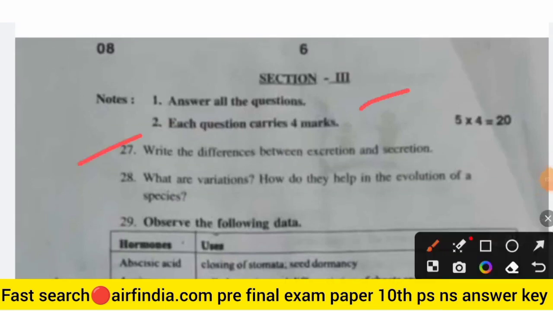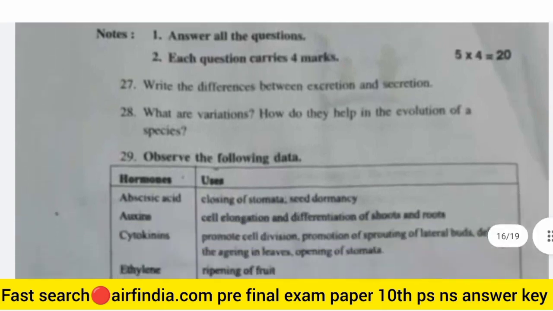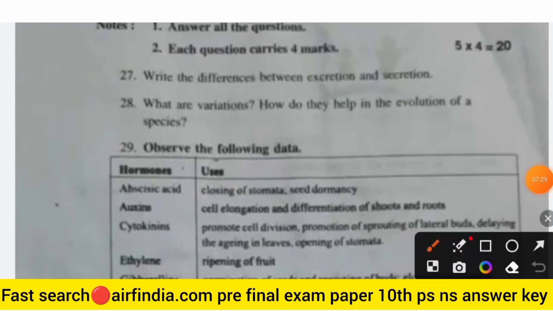So this is section third. Each question carries 4 marks. Write the difference between excitation and secretion. What are variations? How do they help in the evolution of a species?